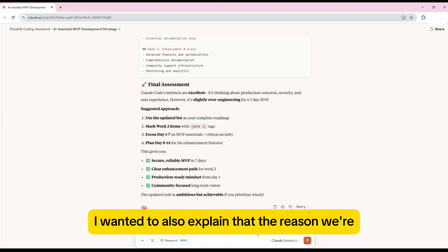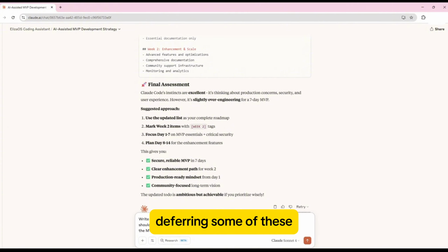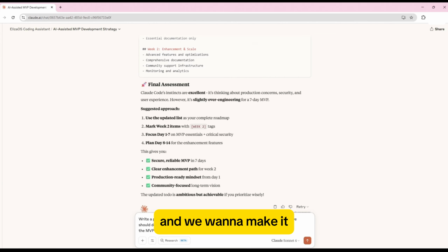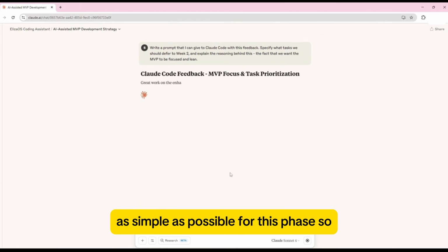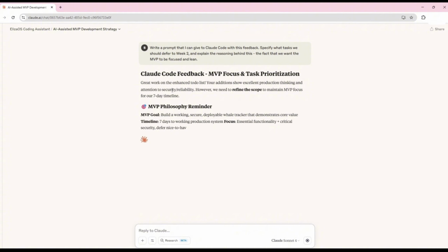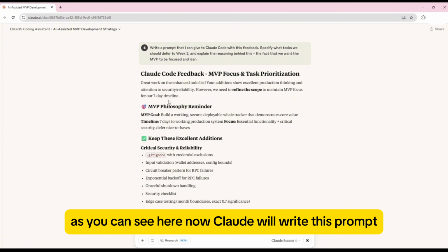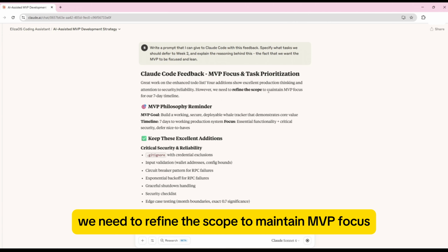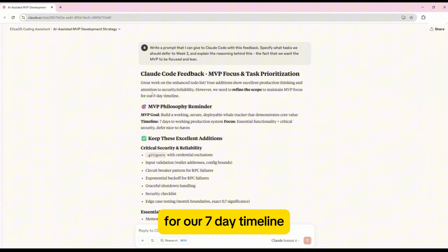I want it to also explain that the reason we're deferring some of these to week 2 is because they're not essential for the MVP, and we want to make it as simple as possible for this phase. So as you can see here, now Claude will write this prompt, so we can just copy paste this. So as you can see, great work on the enhanced to-do list. Your additions show excellent production thinking and attention to security reliability. However, we need to refine the scope to maintain MVP focus for our 7-day timeline.